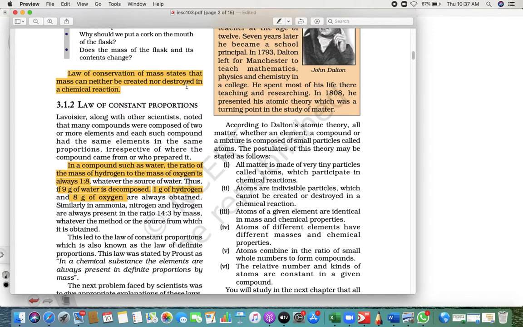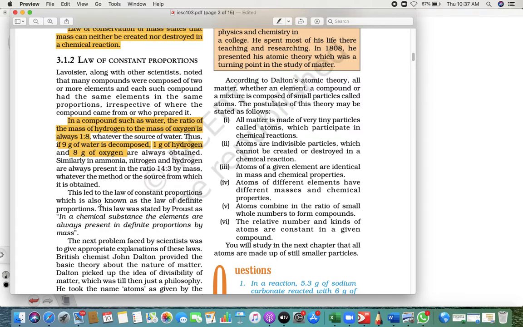So according to this law, we say that in any chemical substance, elements are always present in definite proportion by mass. We are not talking about number, we are talking about mass. That's what they are saying, in definite proportion by mass. Got it, what I said? Clear, everyone? Whenever you see this thing, you will get to know what I am trying to tell you.